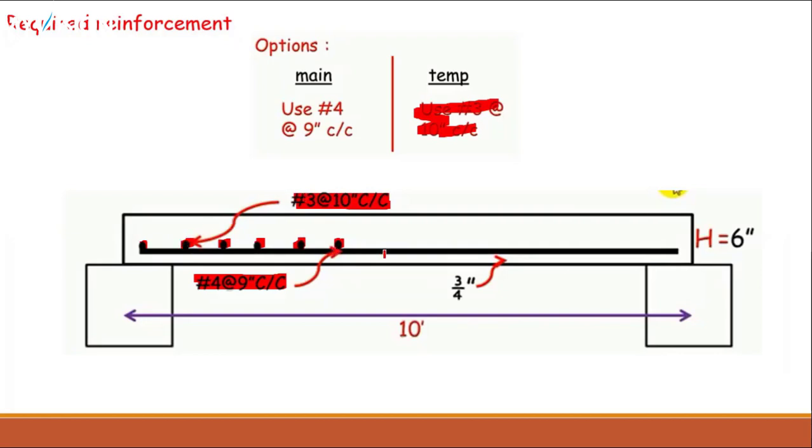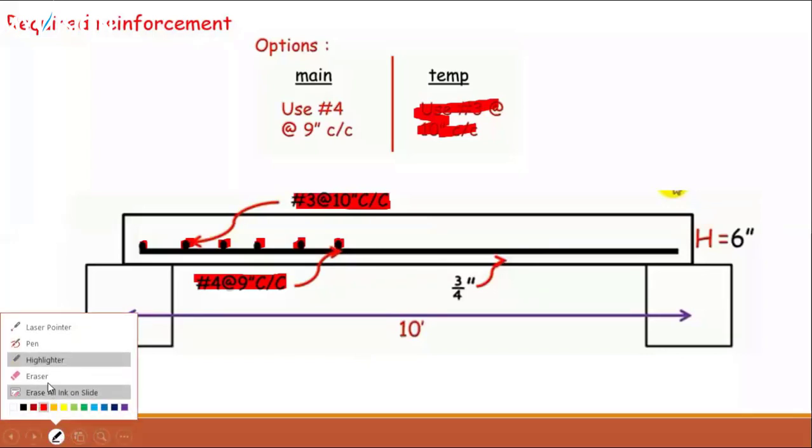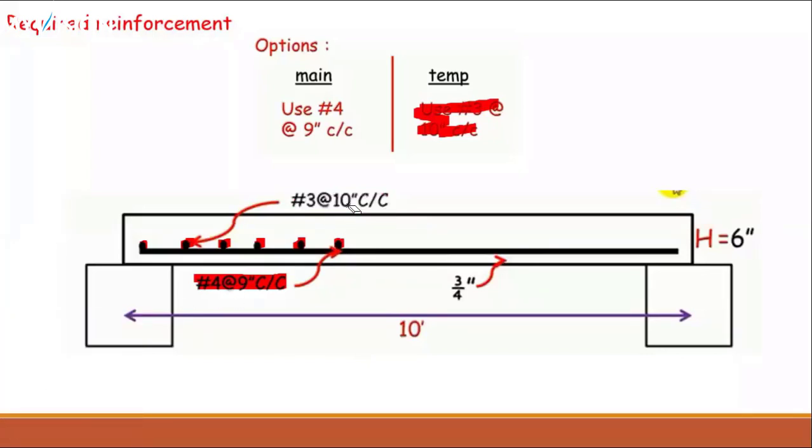This is temperature reinforcement. This horizontal is the main reinforcement. The span of this slab is 10 feet, and the thickness of this slab which we have calculated is 6 inches. All these things should be provided when this thing is to be constructed on the construction site.